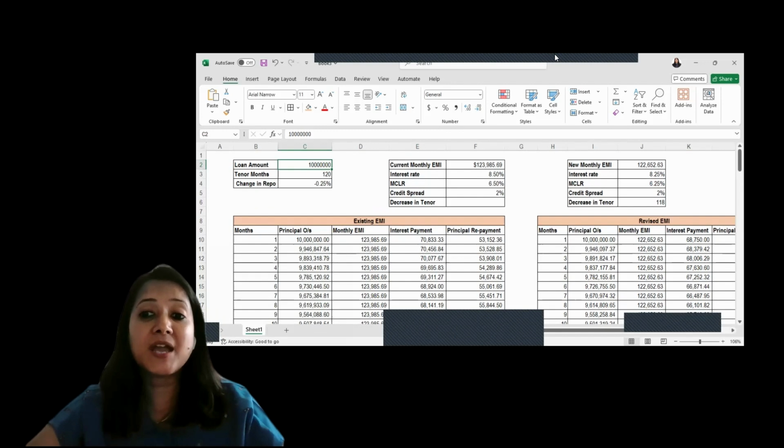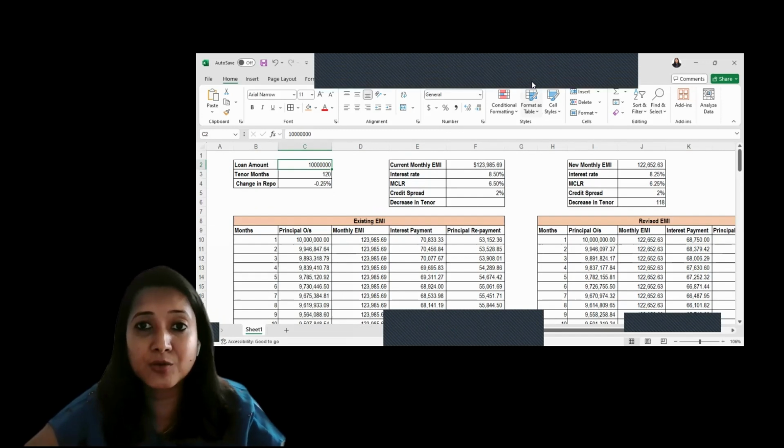Now let me share one more very important aspect with you guys: the repo rate has reduced, but not many banks will reduce it automatically. You will have to approach your bank and inform them that the repo rate has been reduced and that you want your interest percentage to be reduced by the repo rate percentage. Only when you approach your bank will they do the calculation and reduce your interest. Otherwise, it will continue at the same percentage without any effect from the repo rate.